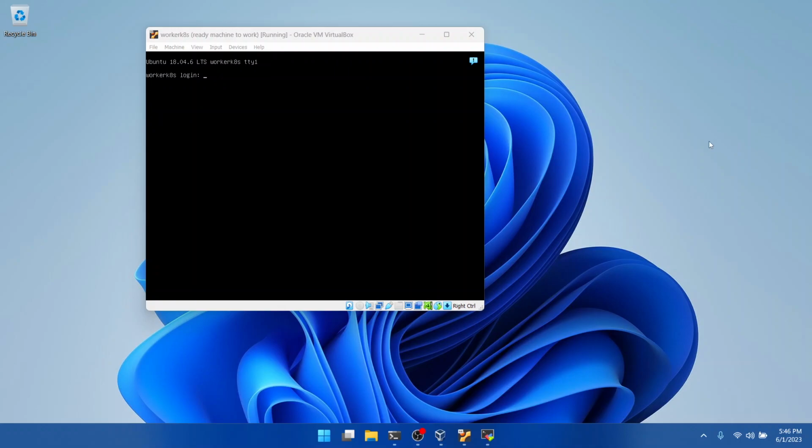Here I'm going to install MicroK8s on a single machine, a single node, and that will work as both the worker and the master on the same machine.